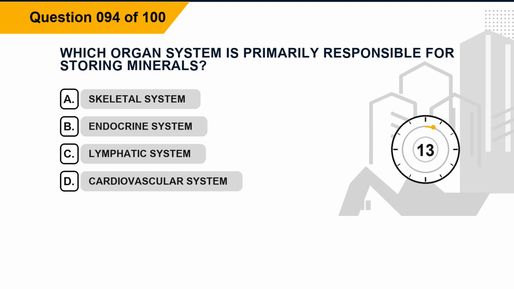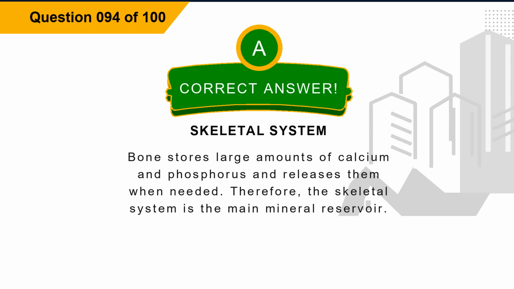Question 94. Which organ system is primarily responsible for storing minerals? Option A, skeletal system. Option B, endocrine system. Option C, lymphatic system. Option D, cardiovascular system. The correct answer is option A, skeletal system. Explanation. Bone stores large amounts of calcium and phosphorus and releases them when needed. Therefore, the skeletal system is the main mineral reservoir.